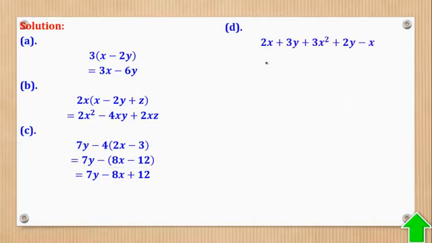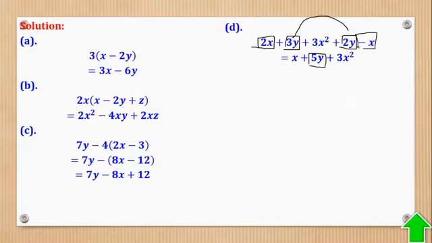Part D, they gave you that. So yeah, what they want us to do is to collect like terms. You realize that there is this and this. So 3y plus 2y gives you 5y. Okay, then there is also this and this. So 2x minus x gives you positive x. This one is alone, you just put it there. And that's what they wanted.